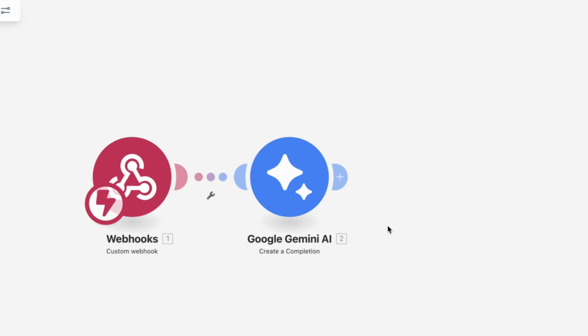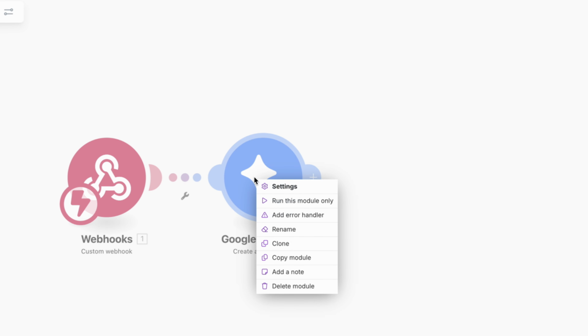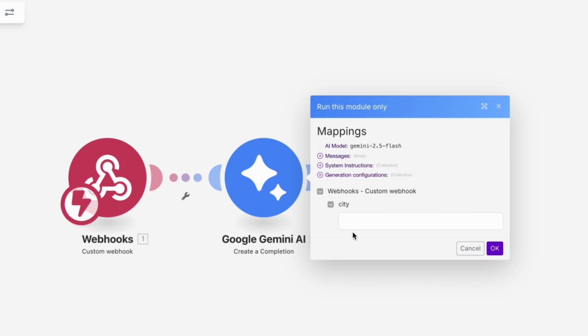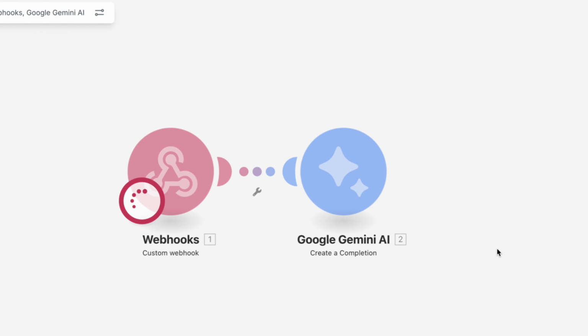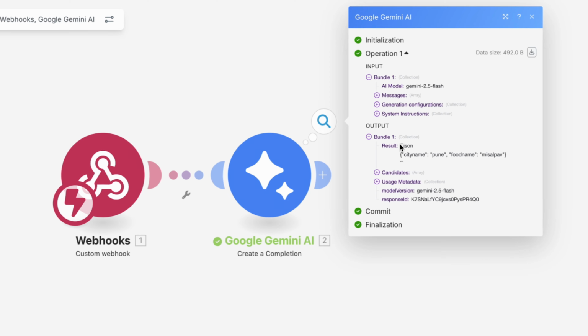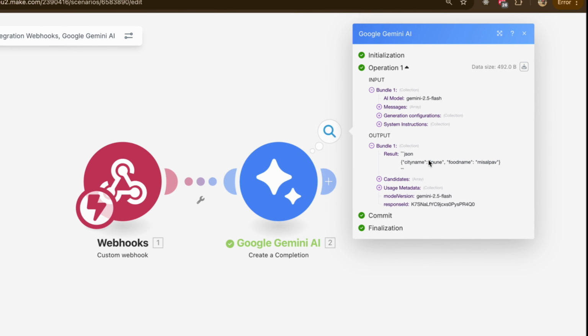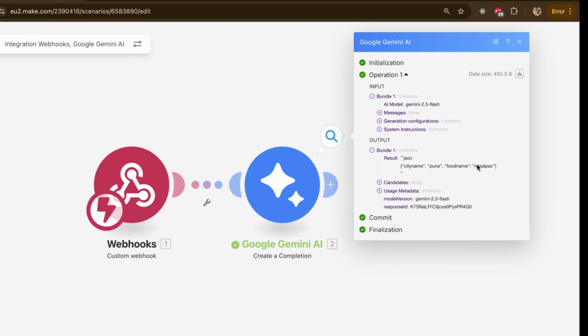I'll select a model which is Gemini 2.5 Flash and click on save. So this Gemini tool got created now. I want to test whether this is working and giving me the correct output or not. So I'll click on run this module, and here in the city, let's say I provided Pune and click on OK. You can see we got the output from the LLM. City name is Pune, food name is misal pav.